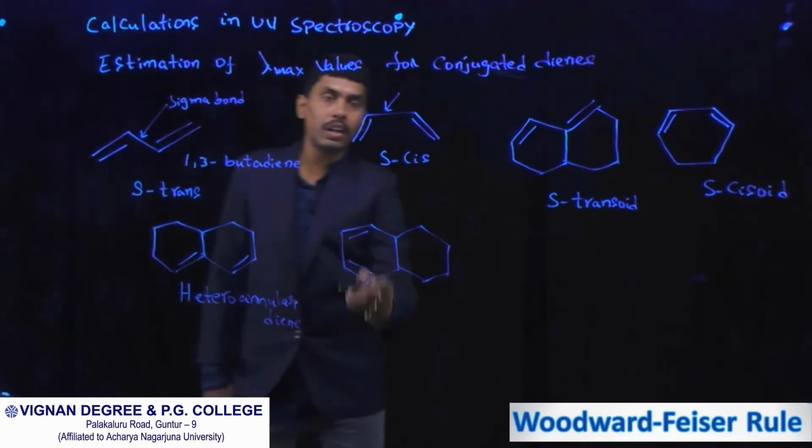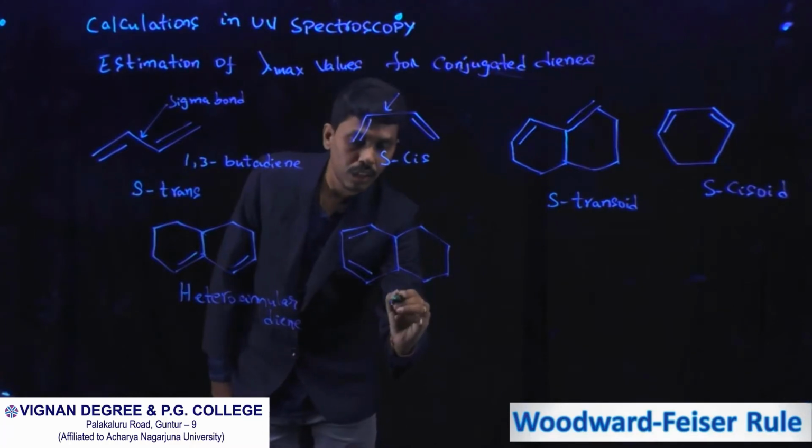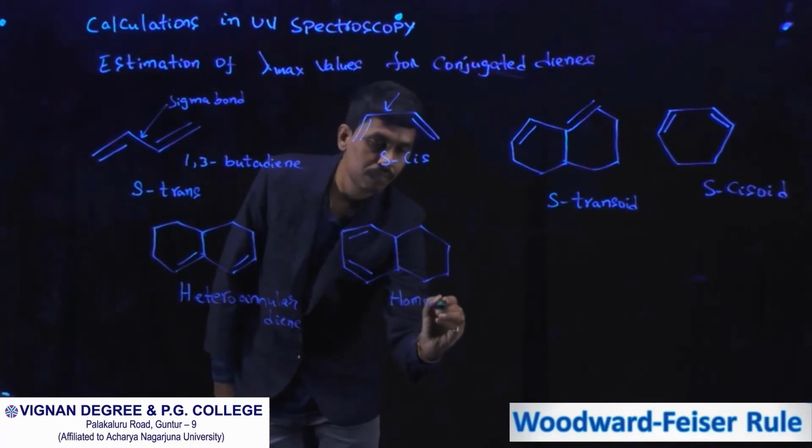If the two double bonds are present in the same ring, this is called homoannular diene.